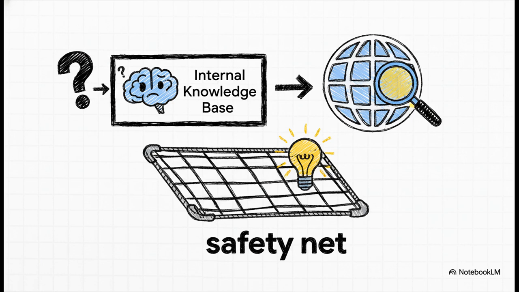Superpower number 2 is a total game changer: web search grounding. So what happens if somebody asks the AI something that just isn't in its knowledge base? Well, instead of just giving up and saying, "I don't know," it now has a safety net. It can automatically go out and search the web to ground its answer in new, up-to-date information. It's effectively expanding its own knowledge before it responds to you.